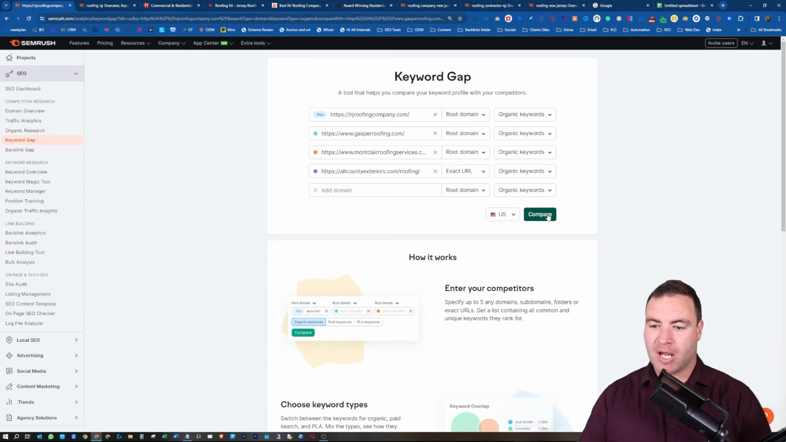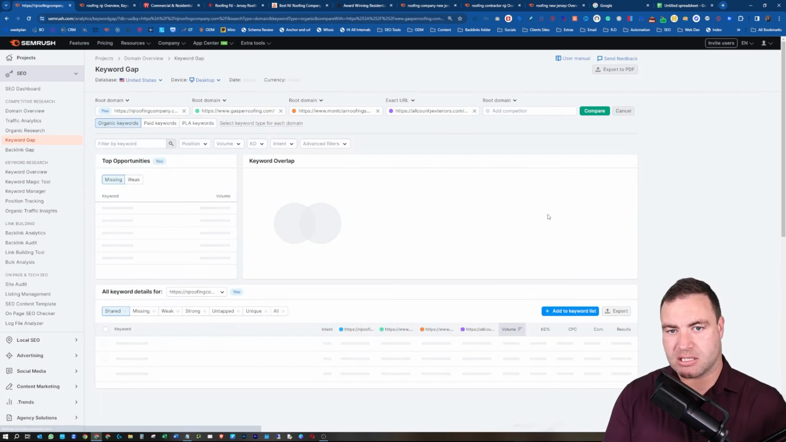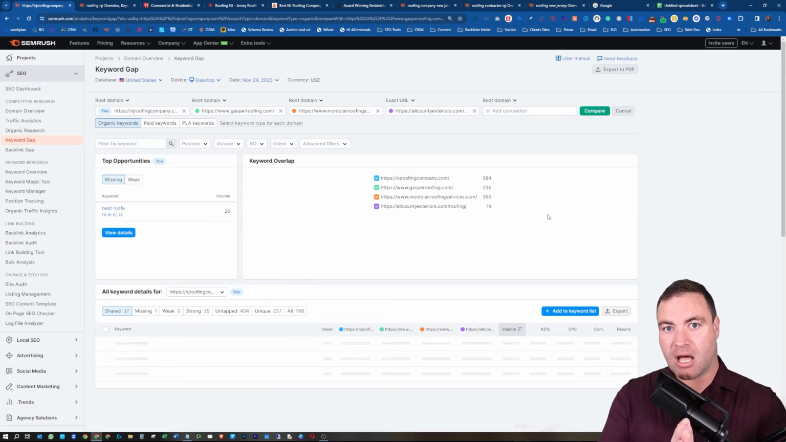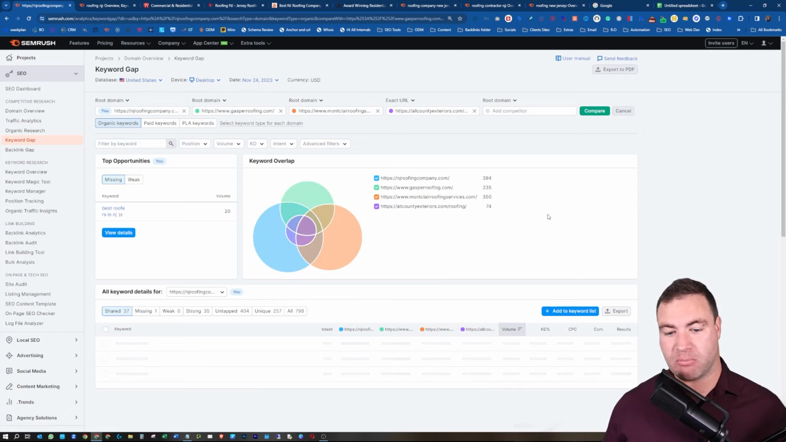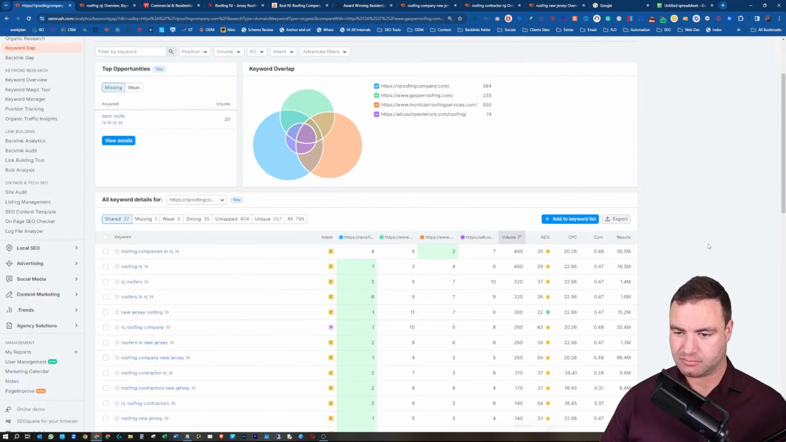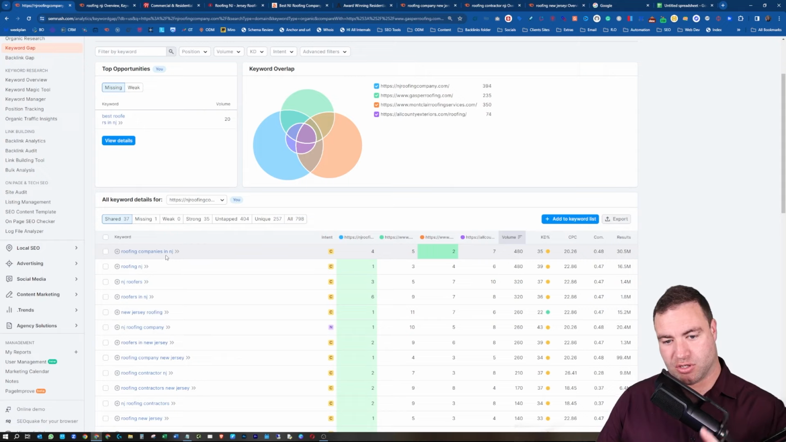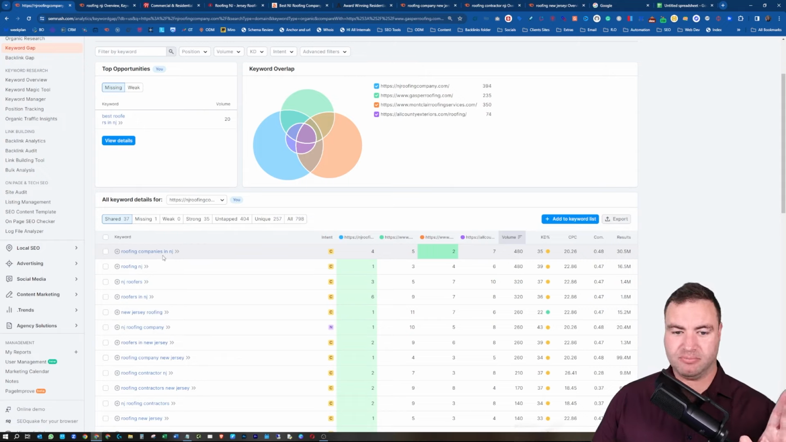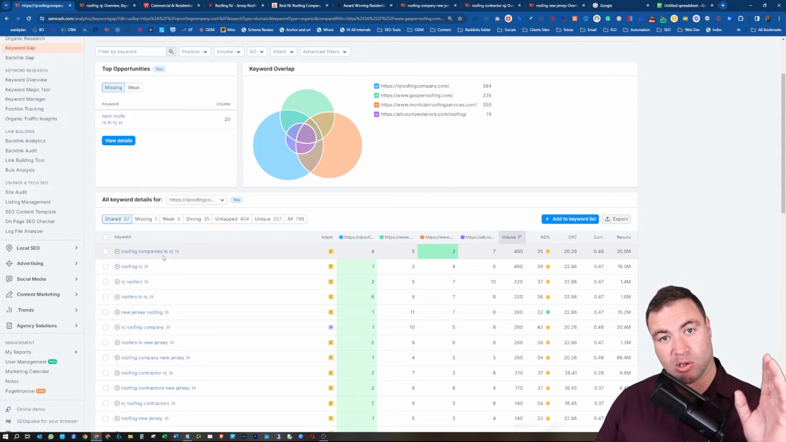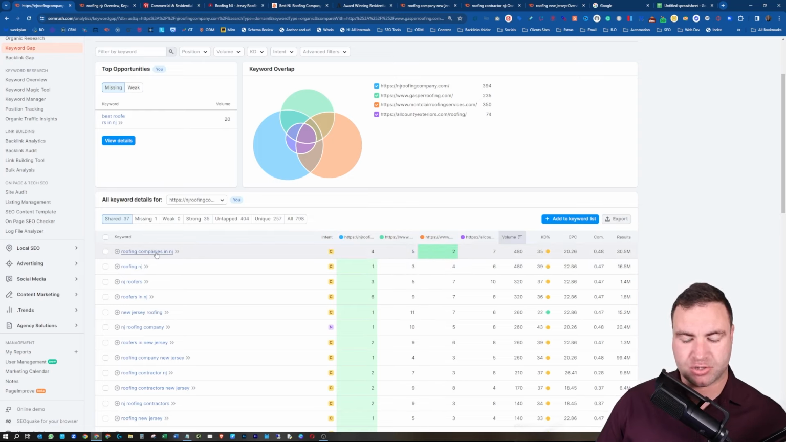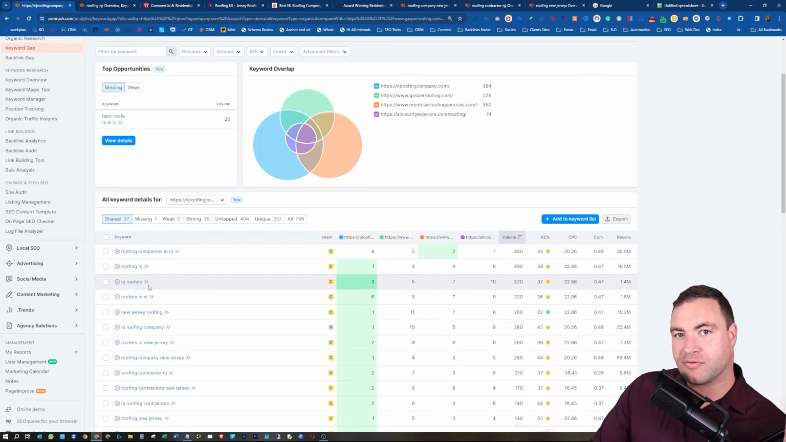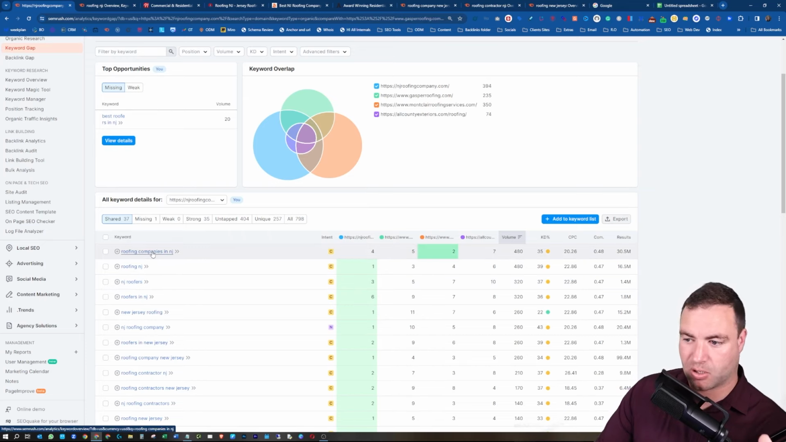Let's have a look. The reason I'm doing this is because I want to see other variations of keywords that we may have missed. So this is where I'm going to have a look. Roofing companies in New Jersey. Hey presto, look at that variation straight away. Did I think about that off the top of my head, guys? Bang, hey presto. This is why we do the keyword gap.